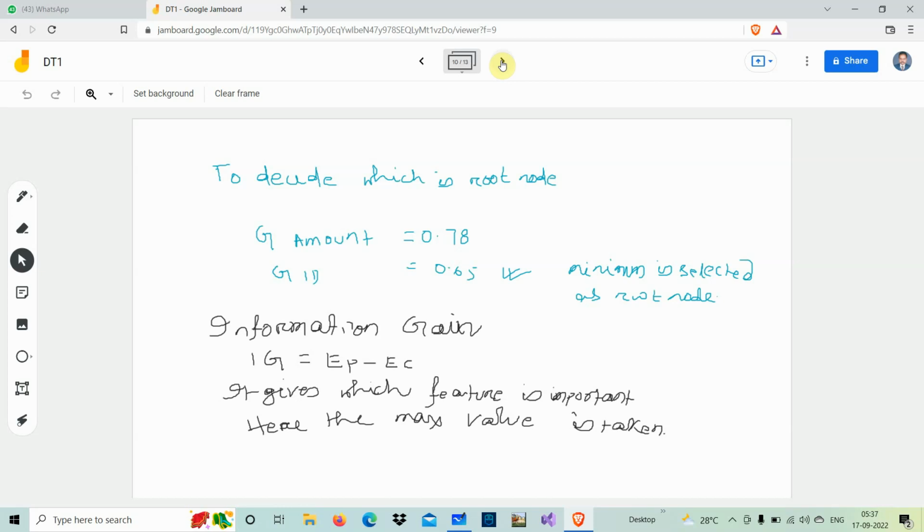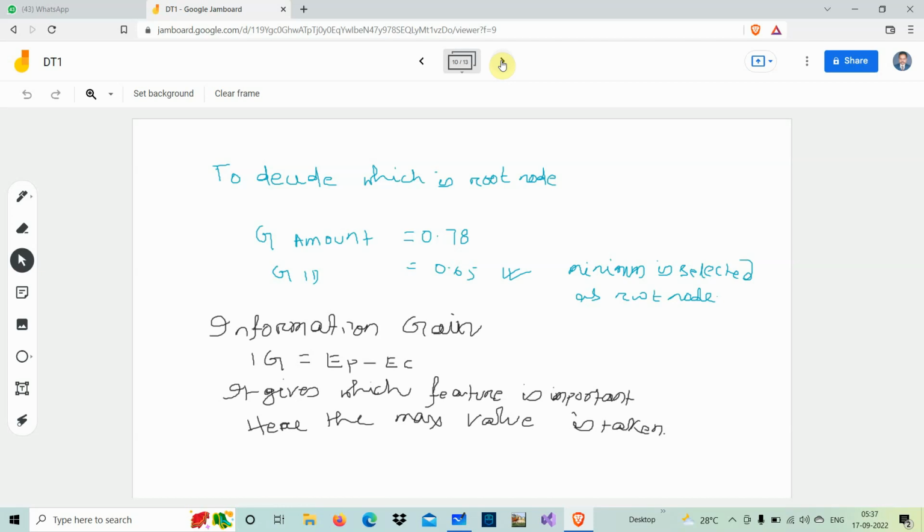Suppose by comparing, G of amount came 0.78 and G of ID came 0.65. Then what is the minimum? Minimum is 0.65. So in that case, what will be the root node? G of ID, that means ID will be the root node.